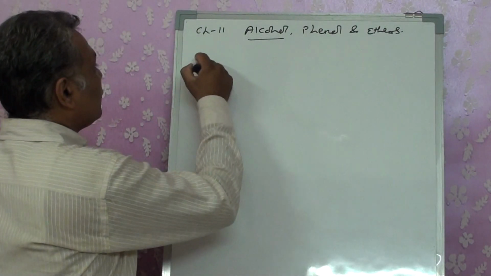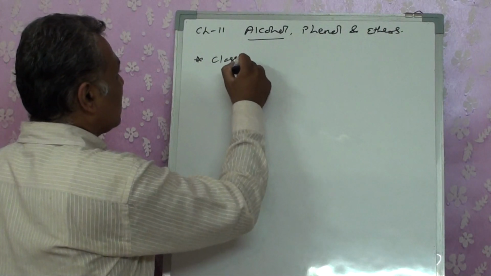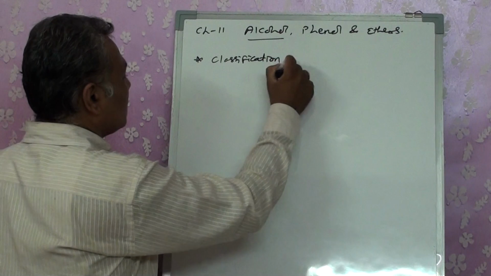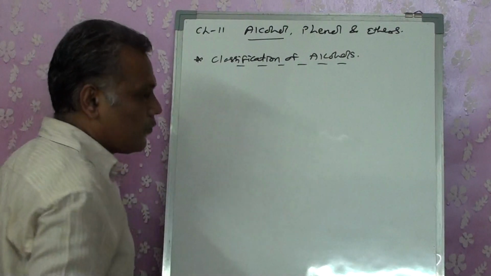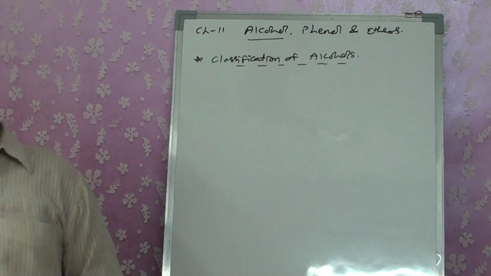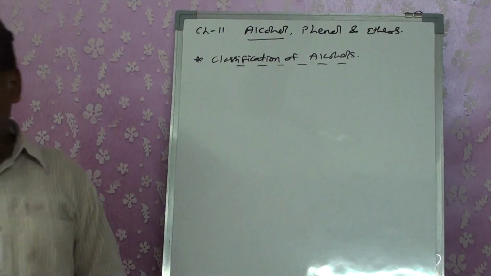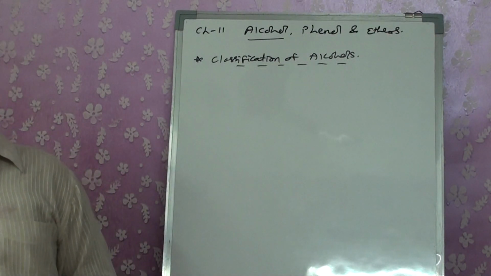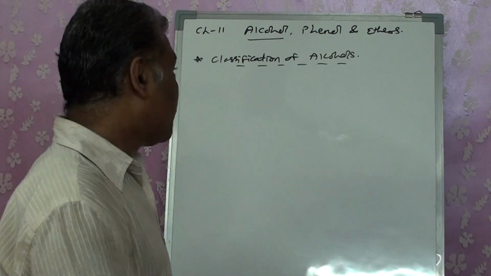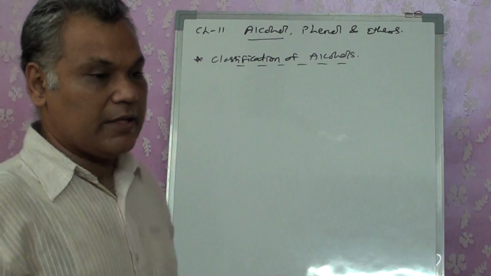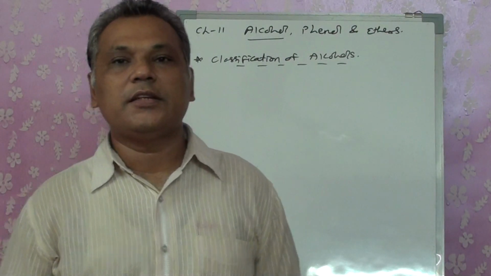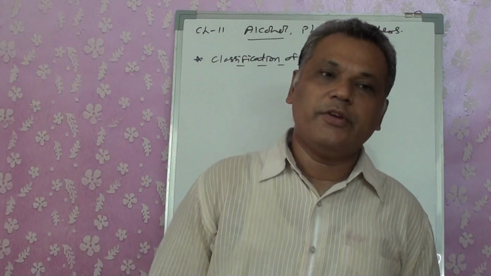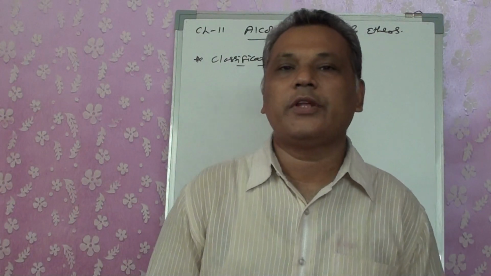So first of all, today we will be doing the classification of alcohols. Now, when we are talking about the classification of alcohols, it is the same thing that we studied in chapter 10, classification of alkyl halides. The same terms, same factors, only the thing is here our functional group has changed. Here we are going to have an OH group present, right?